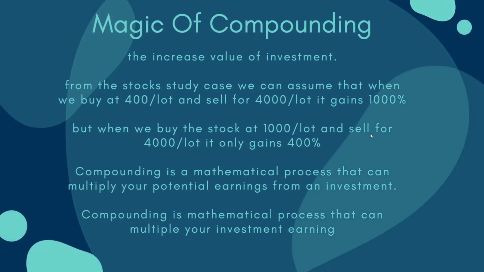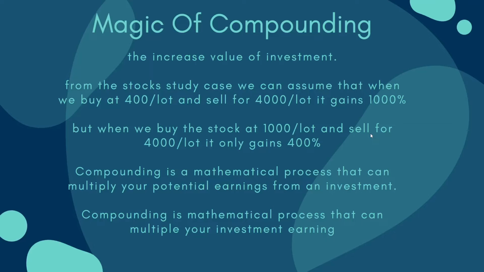And then this is the magic of compounding. Magic of compounding is the increase in value of an investment. From the stock case study we can see that when we buy at 400 per share and sell at 4,000 per share, it gains a 1000% return.